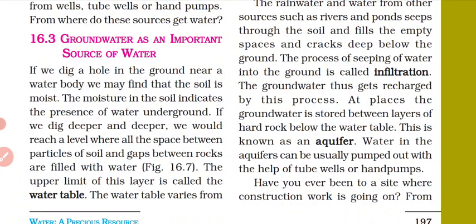At some places the groundwater is stored between layers of hard rocks below the water table. This is known as the aquifer. This water can easily be drawn by using wells or hand pumps.